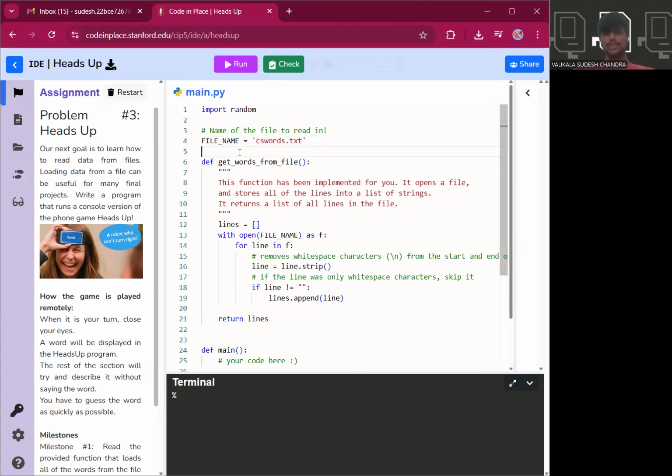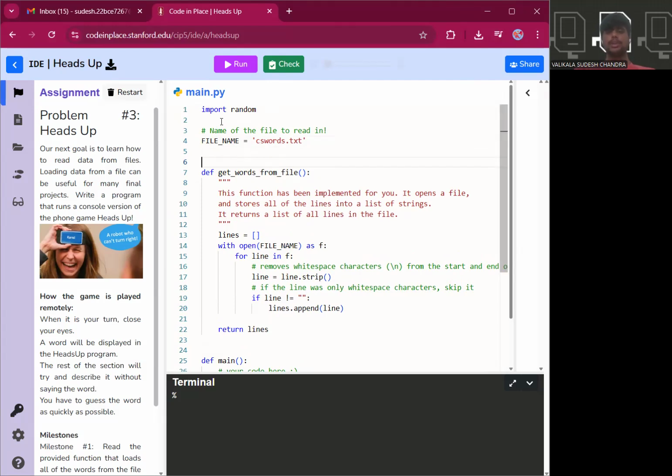Now, import random is a module that allows you to take random integers or random items from a list, etc. File name is equal to cswords.txt, which is the name of the file from which we take the words, and we ensure that each line contains only one word.